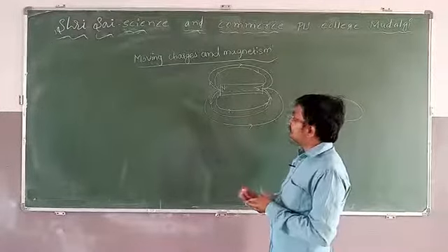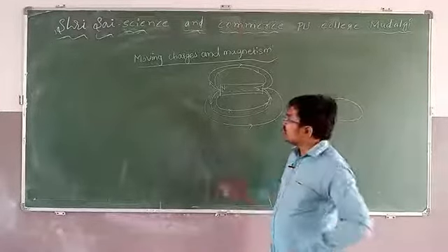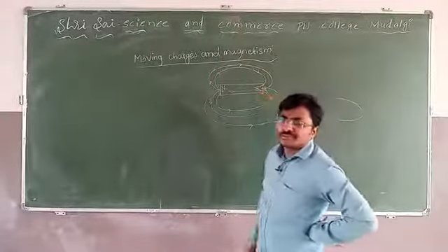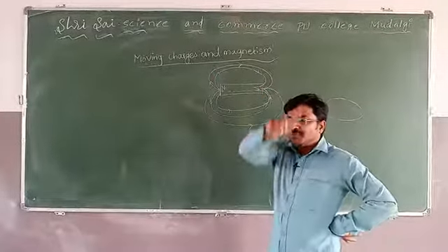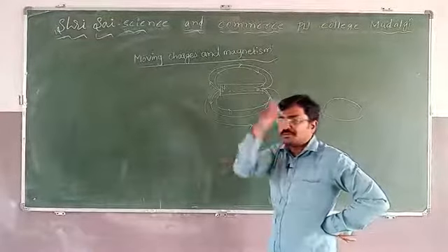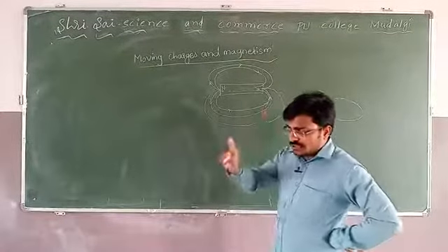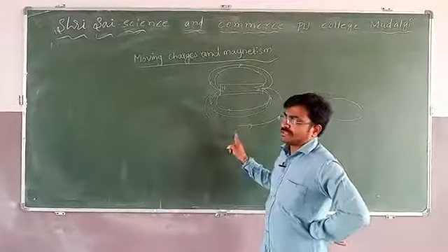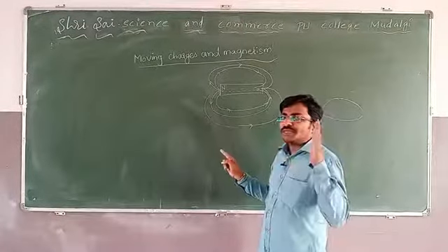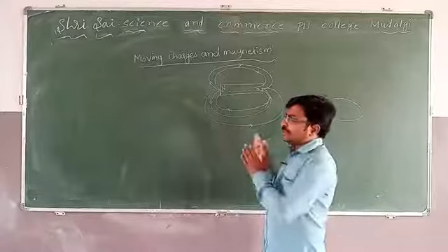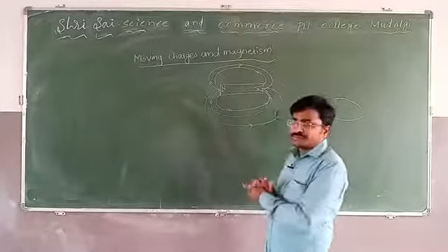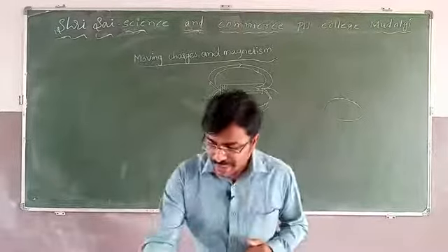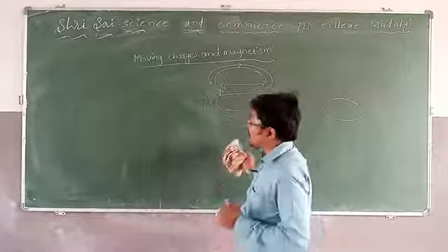See, one more thing we should remember: they start from north and they enter at the south. That's why they form a loop. How we studied electric field lines, similarly this is also magnetic field lines. Just like we learned electric field lines, you will learn magnetic field lines in detail. But the question is, what is the reason for this magnetic field to be produced?